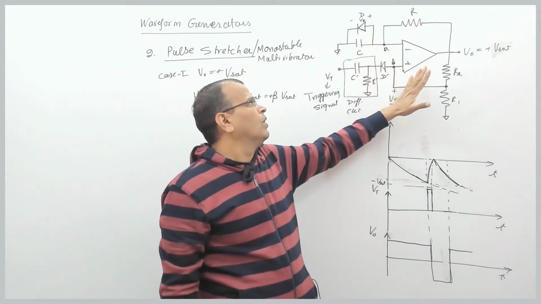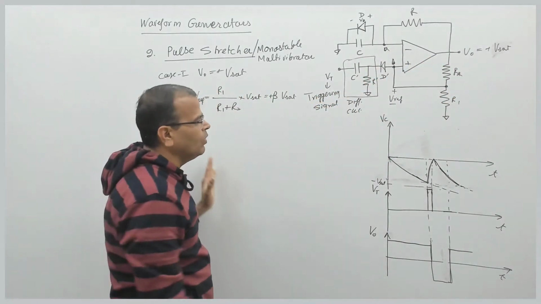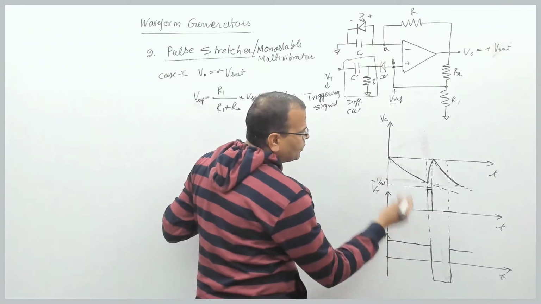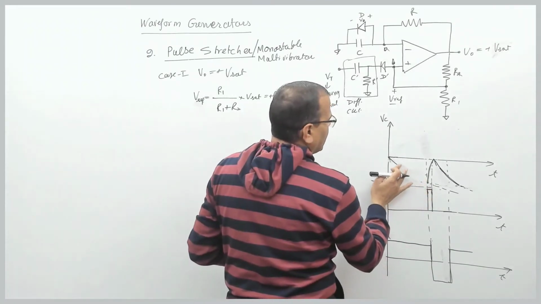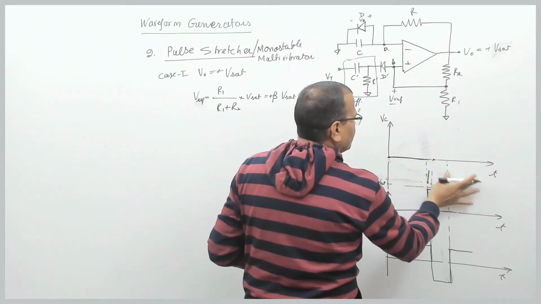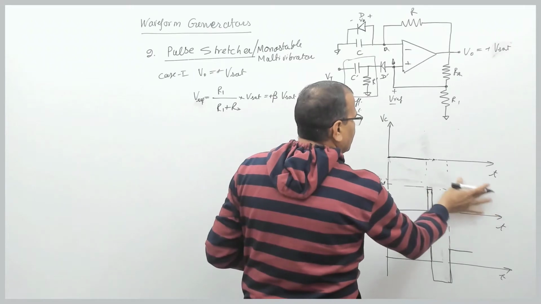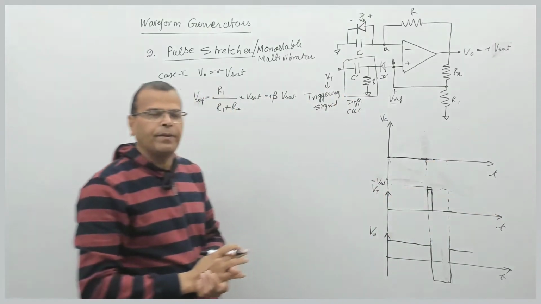Normally it is higher and the output remains at a constant value. So initially when the output is plus Vsat, the voltage across the capacitor remains 0 continuously, right? It remains 0 continuously. Fine.